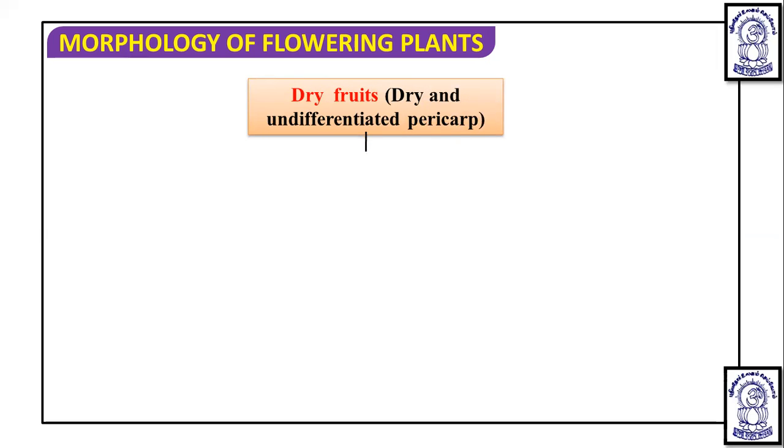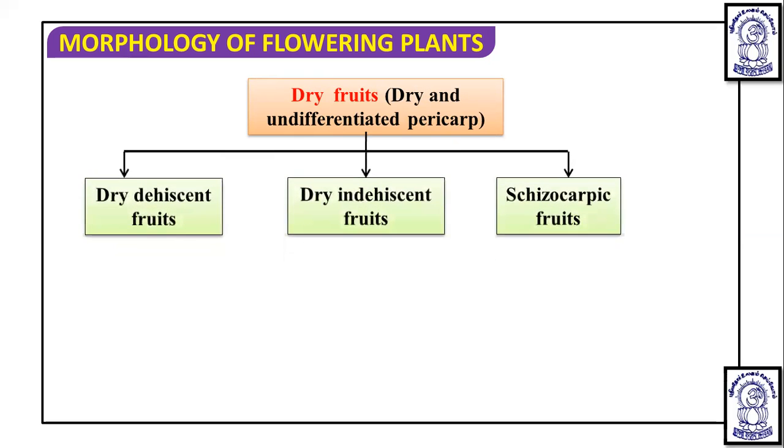Further, this dry fruit, which has a dry and undifferentiated pericarp, is divided into three types. The first is the dry dehiscent fruit, in which the pericarp is dry but breaks automatically to release the seed.